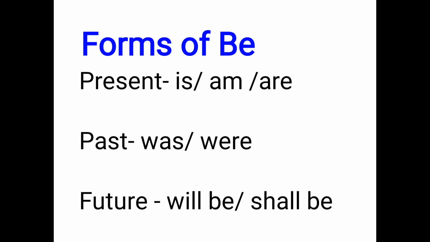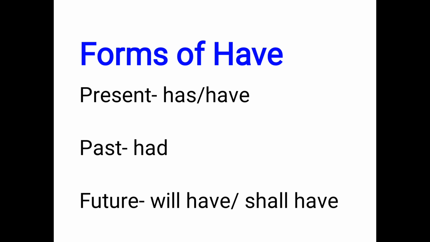In past tense, we use the be forms was and were. We use was with singular and were with plural. In future, we use will be or shall be. Forms of have in these three tenses: in present tense it is has or have, in past tense it is had, and in future it is will have or shall have.